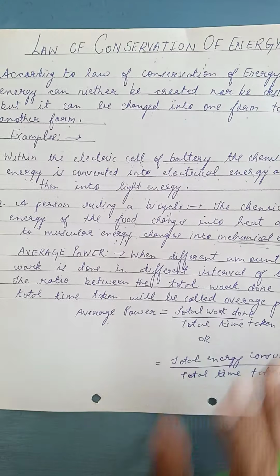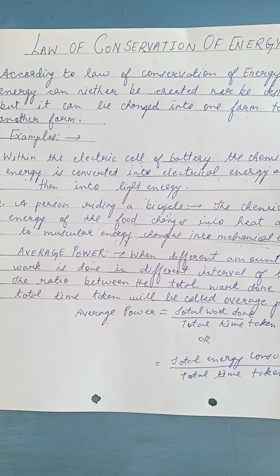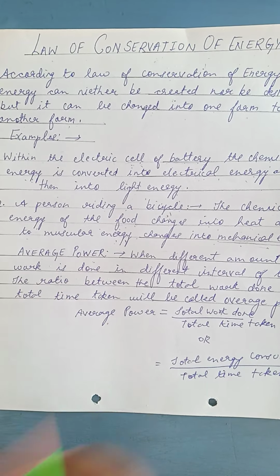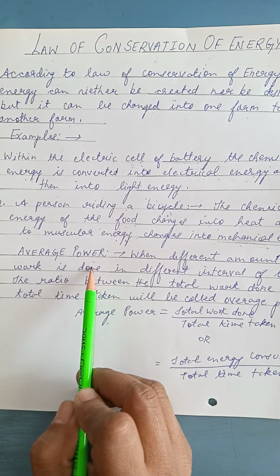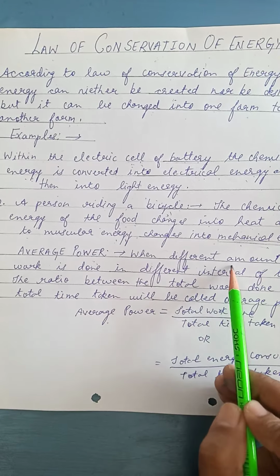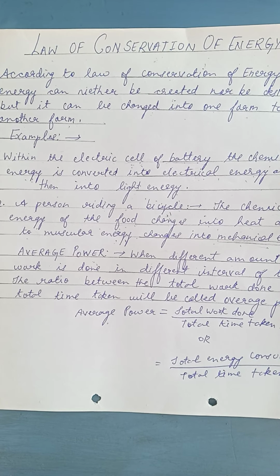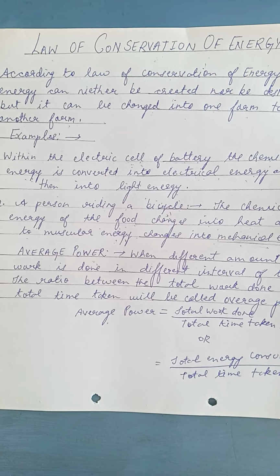Okay, now the next topic we are studying about average power. We have already studied power. Now what is the meaning of the average power? When different amount of the work is done in different interval of time. It means you are doing work, but you are doing work in a different interval.